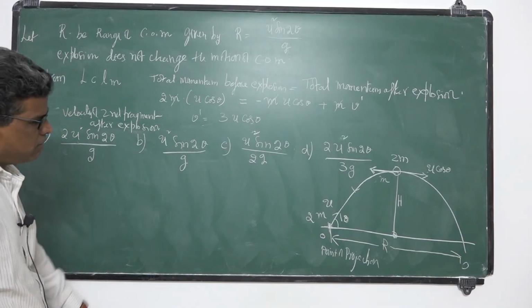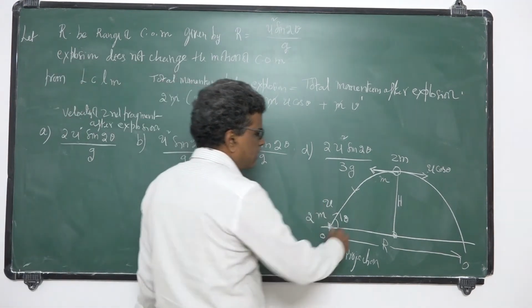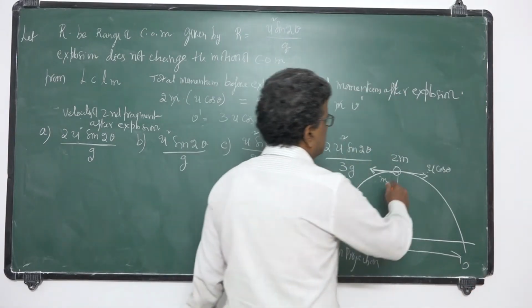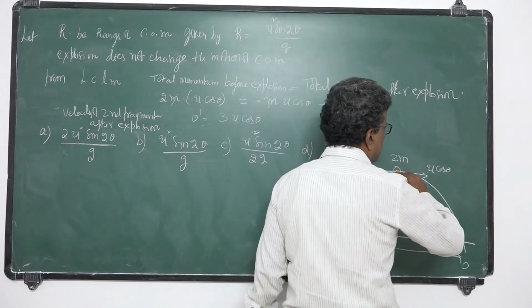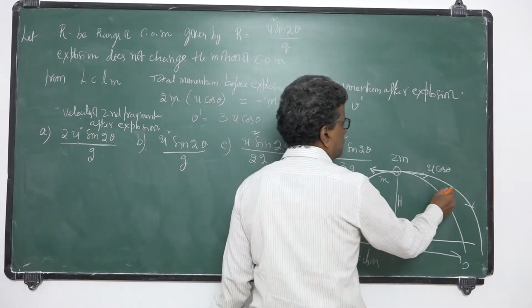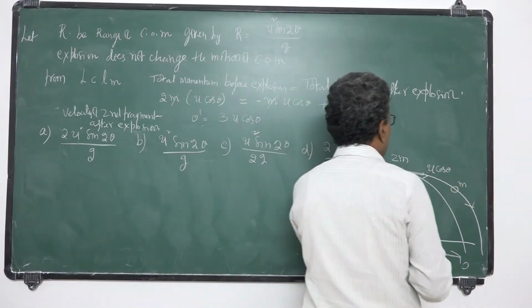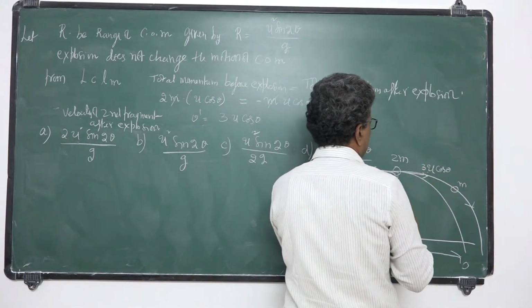So where will it pass from the point of projection? It travels like this. After splitting it has velocity 3u cos theta. So this piece having mass m has velocity 3u cos theta after explosion.